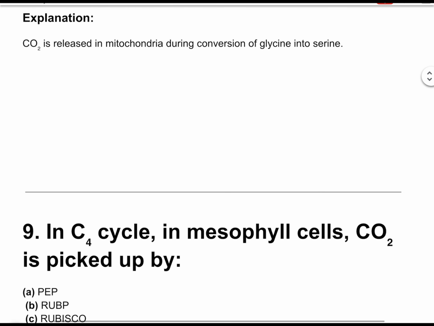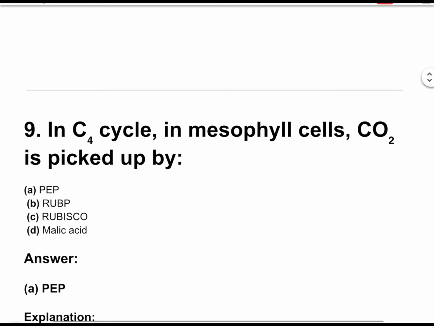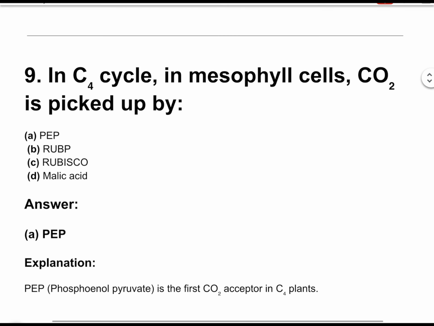Question number 9. In C4 cycle, in mesophyll cells, CO2 is picked up by. The correct answer is option A. PEP. Phosphoenolpyruvate is the first CO2 acceptor in C4 plants.